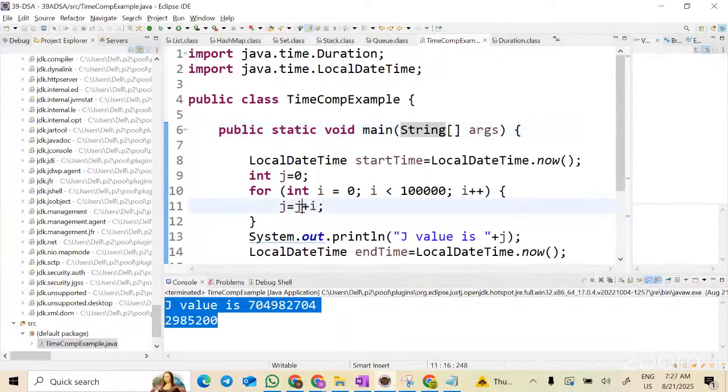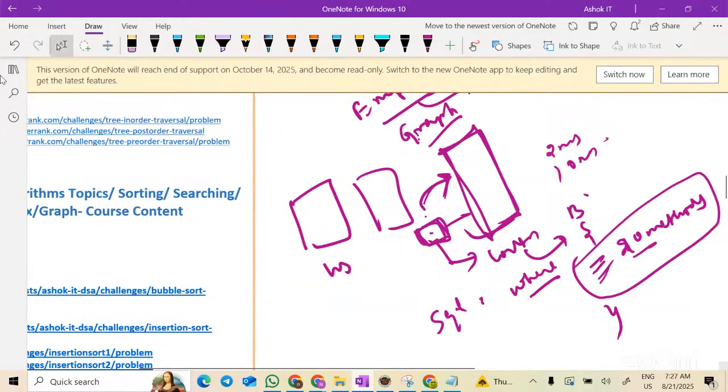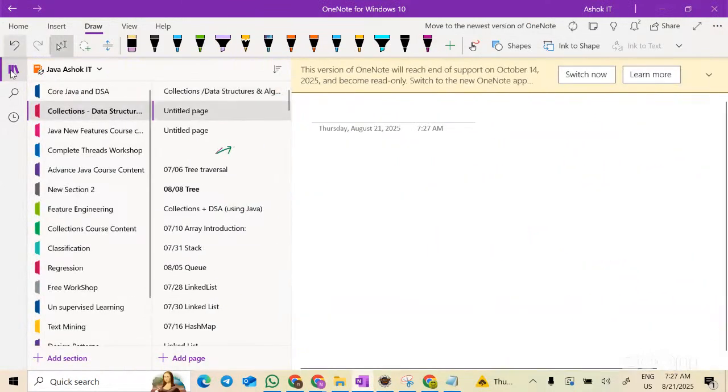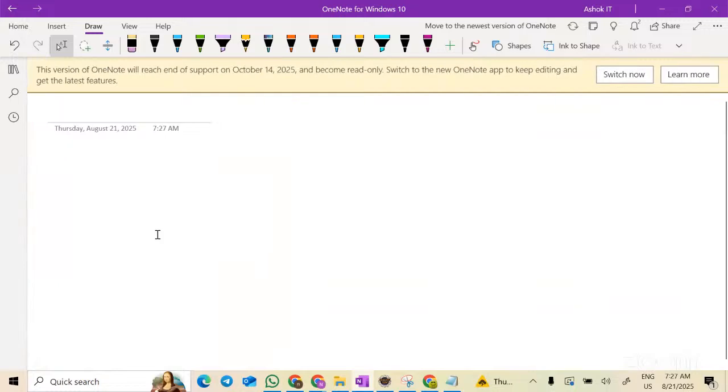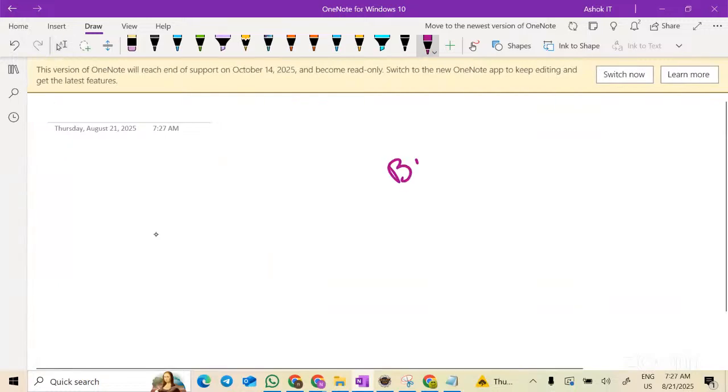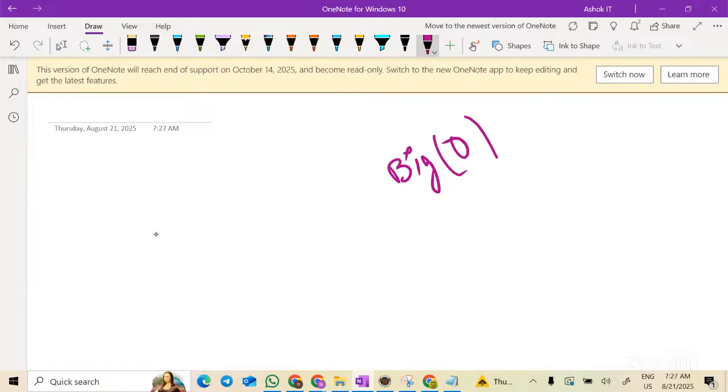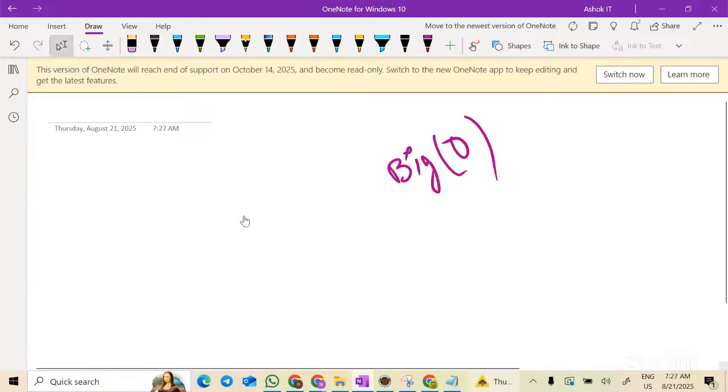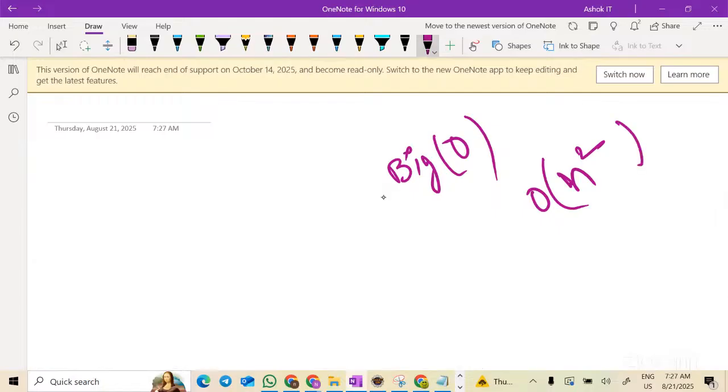Yes. So now you need a common notation, right? You need some notation where you can say that the time taken by this program is this much. That notation is nothing but big O. You might have heard in your engineering or recently, wherever, correct? The worst time complexity of bubble sort is big O of n square. The best time complexity of merge sort is big O of n log n, correct?